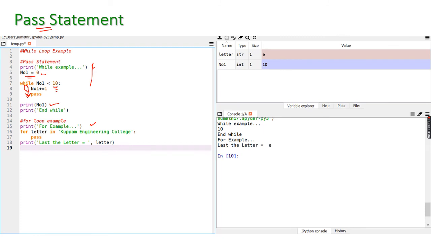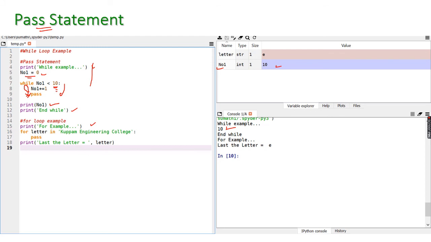So what is the value of n1 now? See, n1 is 10. See, here also n1 is 10. End while. So without any purpose we are incrementing the value, that is without any purpose we are using this loop. For that purpose we can use pass.